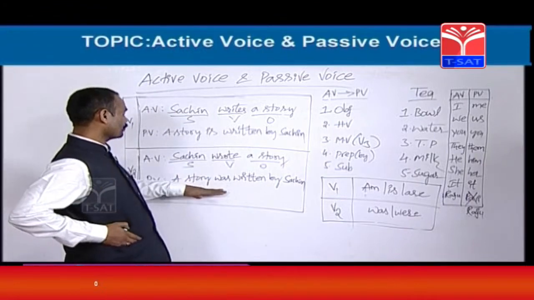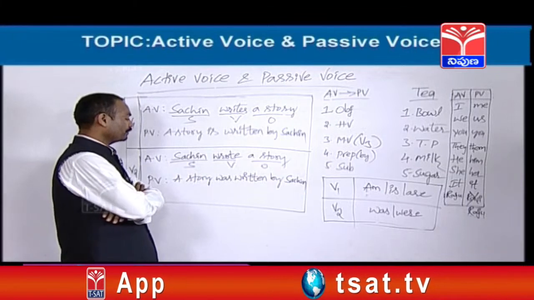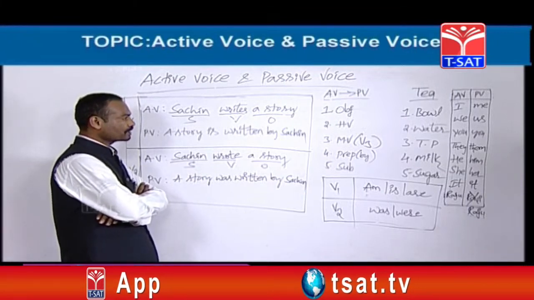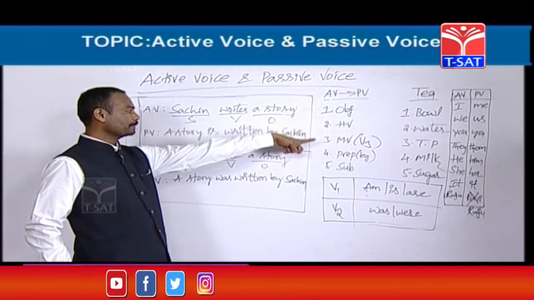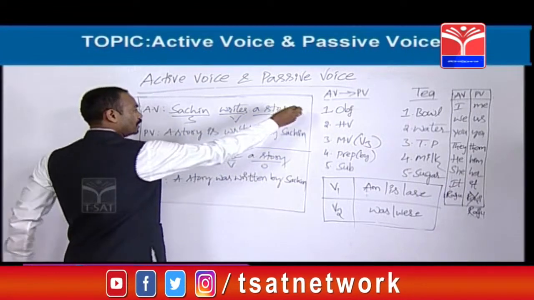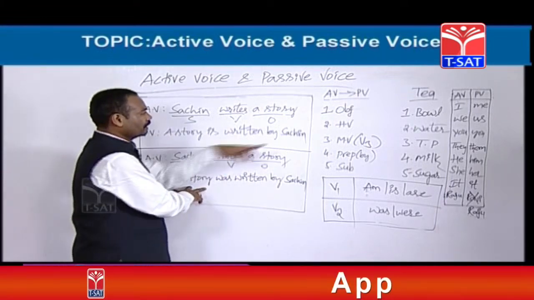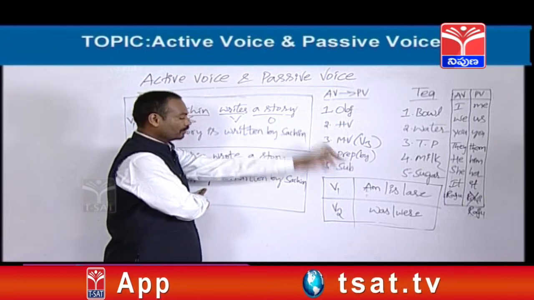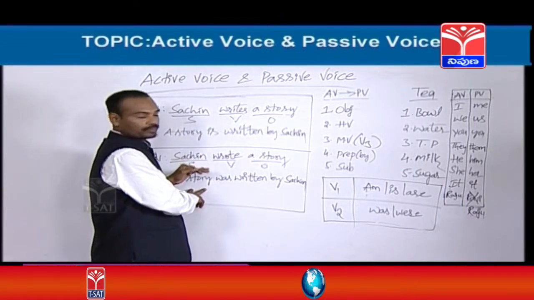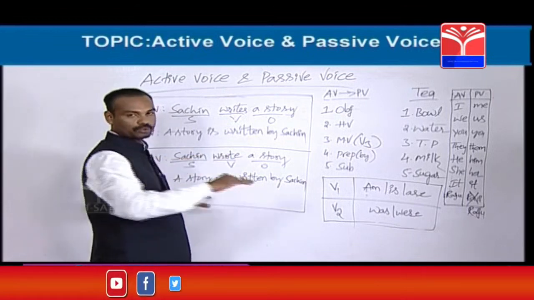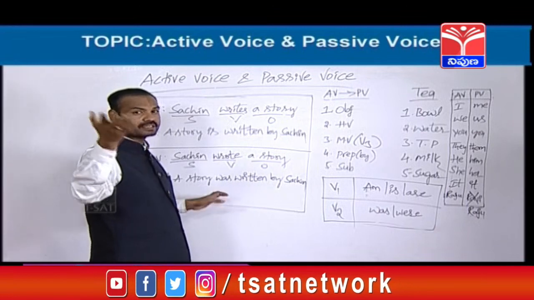See, this is active voice. Now we are going to change this active voice into passive voice. Before that, what items are required for changing an active voice into passive voice? We need the object, next the helping verb, main verb, preposition, subject. Object: a story is the object. Next, what should we take? Helping verb. Sometimes helping verbs are given in the active voice itself. See, is there any helping verb? No, there is no helping verb at all in this active voice. Whenever they don't give any helping verb, easy.